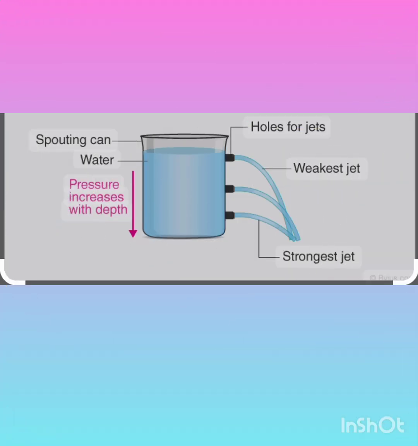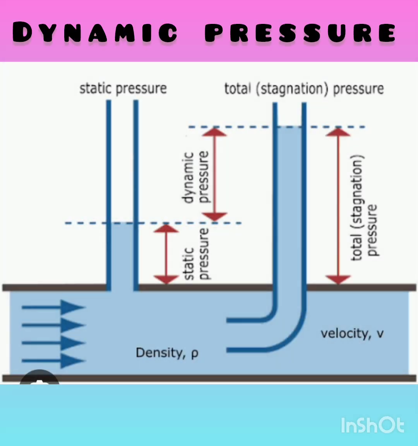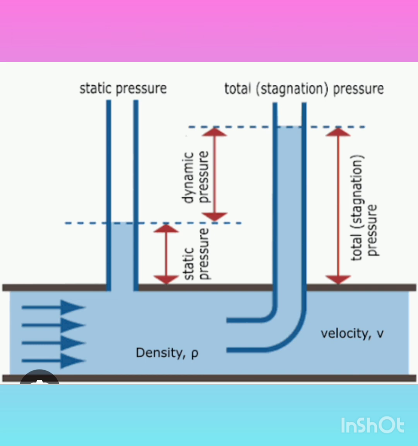Now we're moving on to the types of pressure in liquids. Types of pressure in liquids include hydrostatic pressure, dynamic pressure, and gauge pressure. When we're talking about hydrostatic pressure, it is the pressure exerted by a liquid at equilibrium due to its weight. Dynamic is the pressure exerted by a liquid in motion.